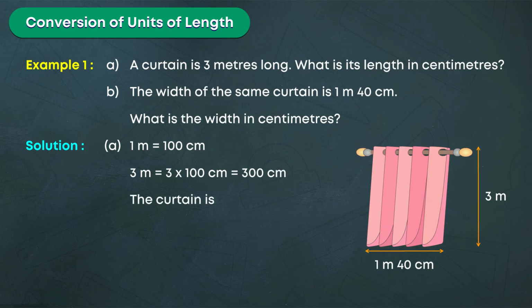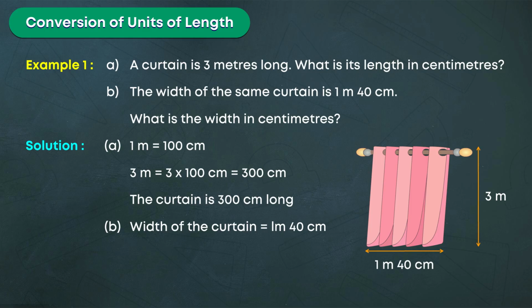The curtain is 300 centimeters long. B. Width of the curtain is equal to 1 meter, 40 centimeters, which is equal to 100 centimeters plus 40 centimeters, which is equal to 140 centimeters.